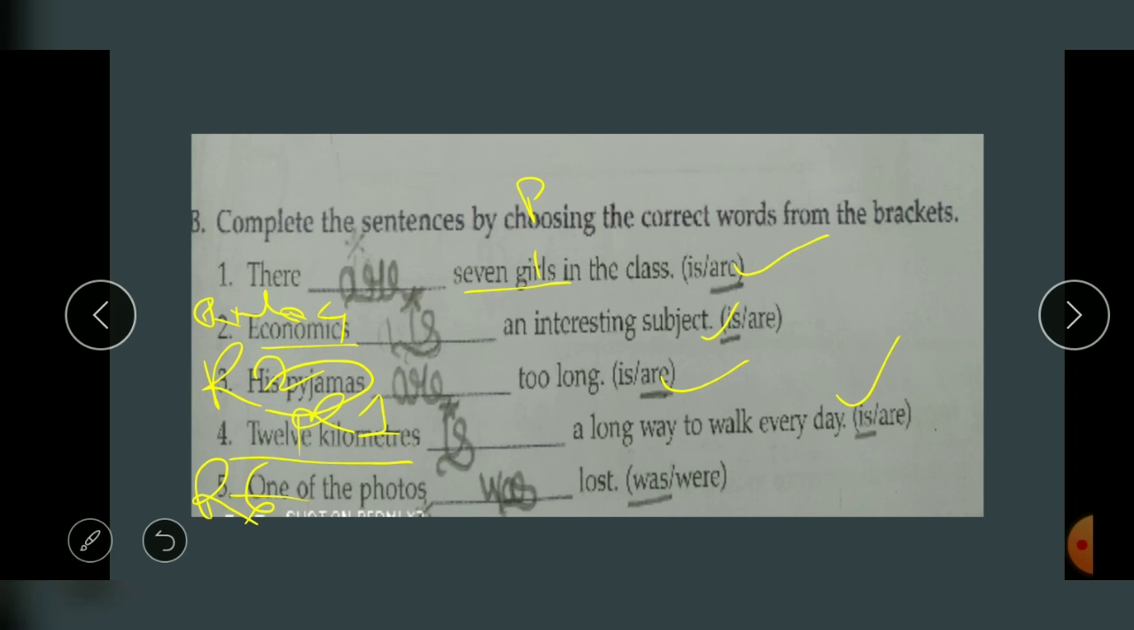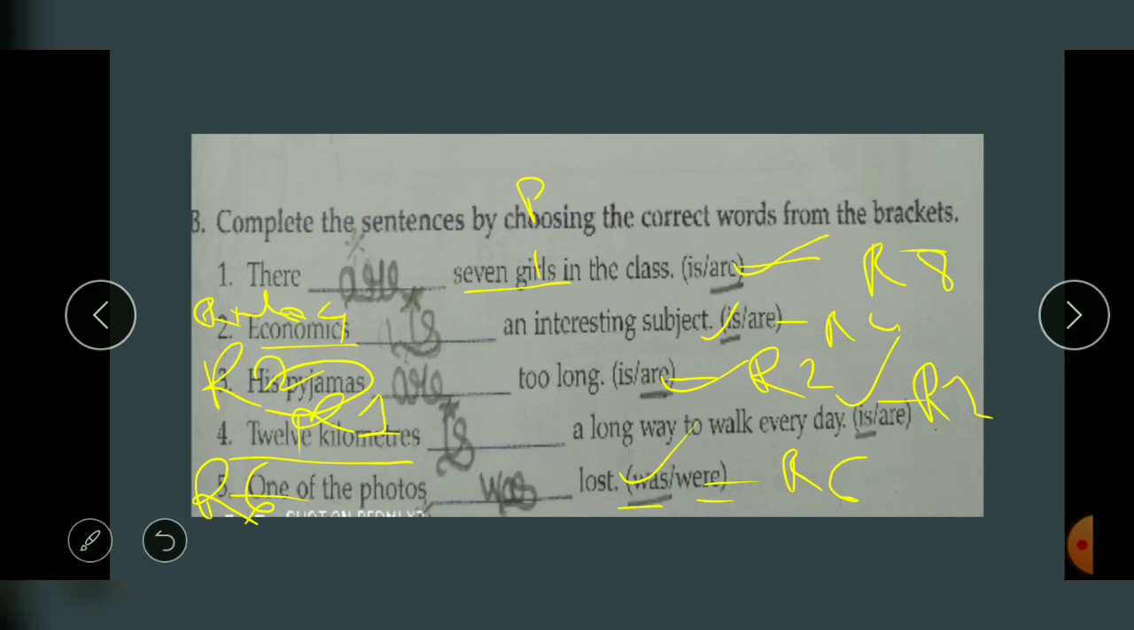One of the photos, was or were. Again I said, were is for plural, was is for singular. So was. See, now everywhere there was some rule I identified. Yes or no? Yes. So now the same way, if you are not able to understand, you can write it over here. Rule 8, Rule 4, Rule 2. Why you can write this? So that it's easy for you to understand. Okay? And you will be able to do exercise in a much easier way.